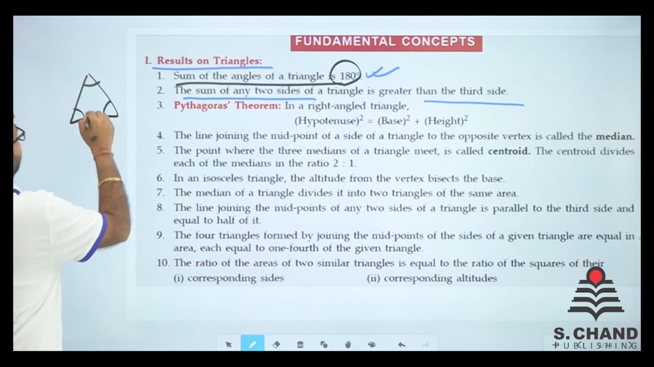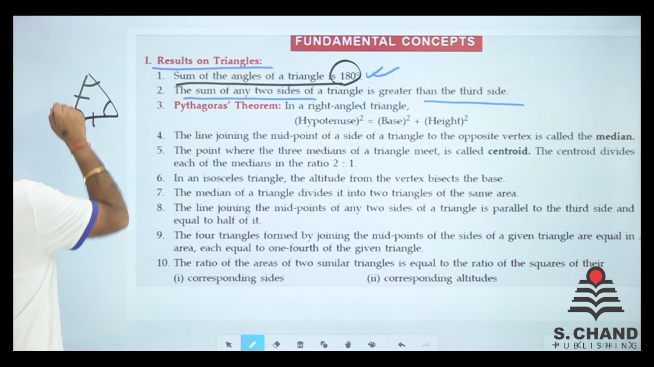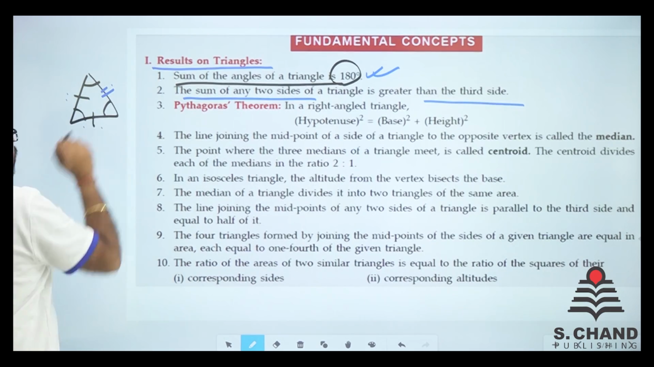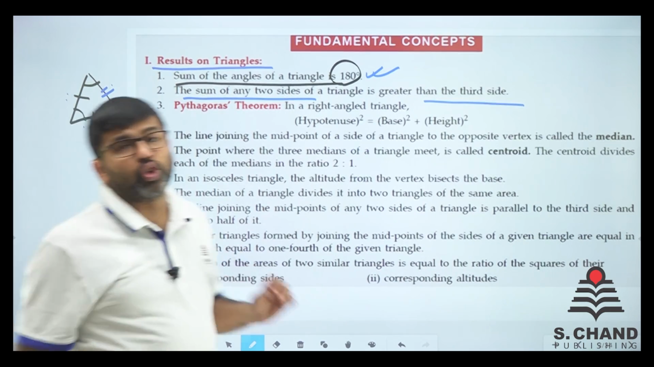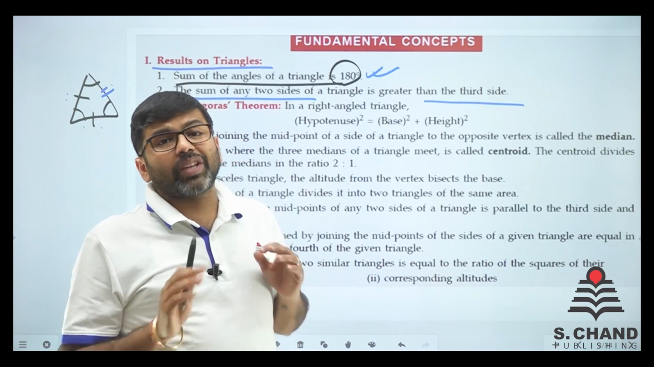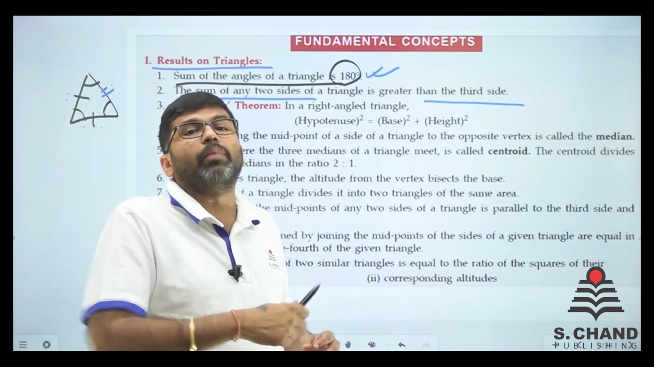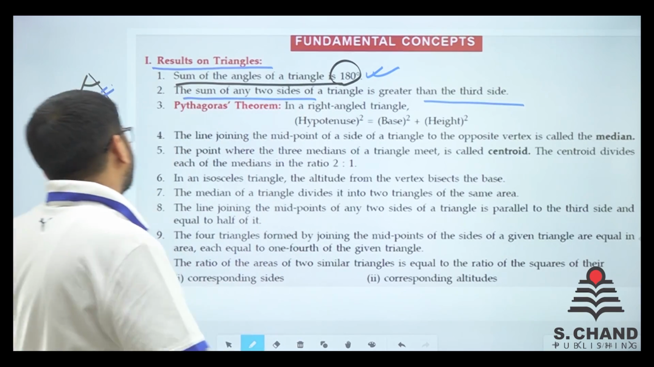Say, for example, this and this. When you add these two, it will be more than this. When you add these two, it will be more than this. So it is for sure that when two sides of a triangle are added, the sum will be more than the third side.